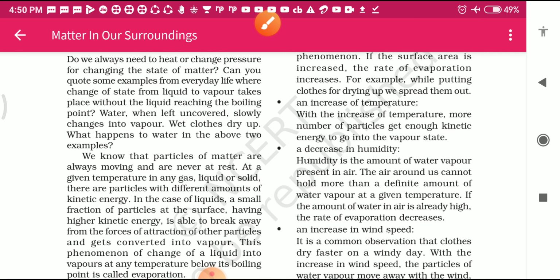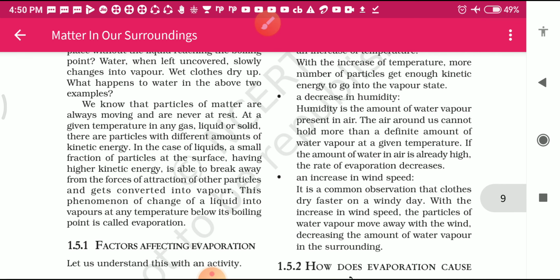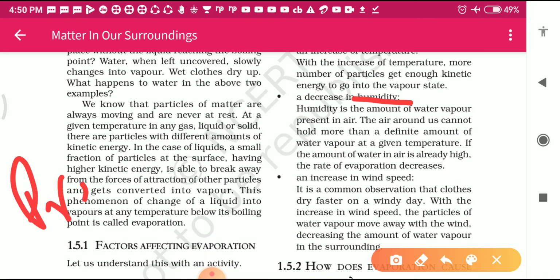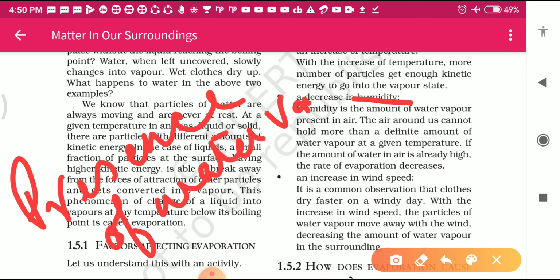Now let us proceed to another factor, that is a decrease in humidity. Students, here what is the meaning of humidity? Humidity means the presence of water vapor in the atmosphere. That is called humidity.